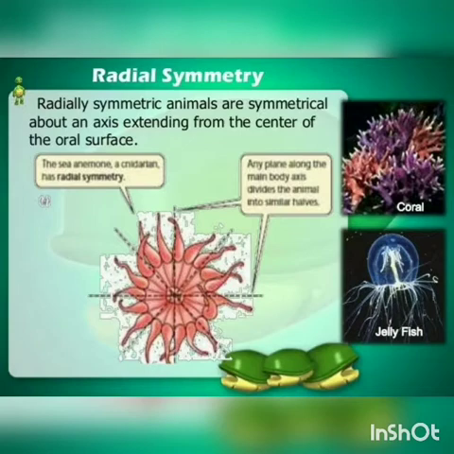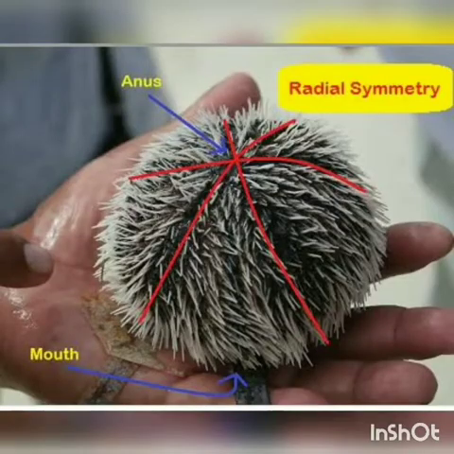Such radially symmetrical animals have a top and bottom side. These animals have a top side and bottom side, but no dorsal. Dorsal means back, and ventral means the front side. No right, no left. They have only top and bottom. This you can see in this picture, some coelenterates. They have top and bottom. They do not have the left and right sides.